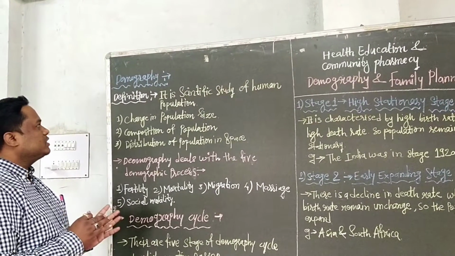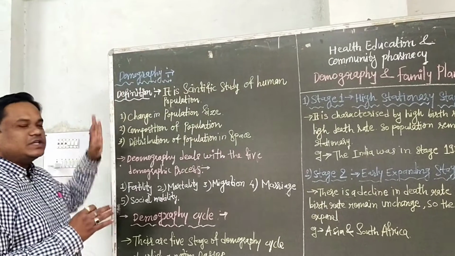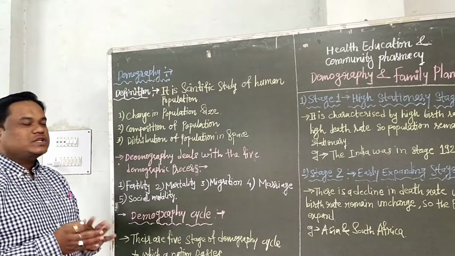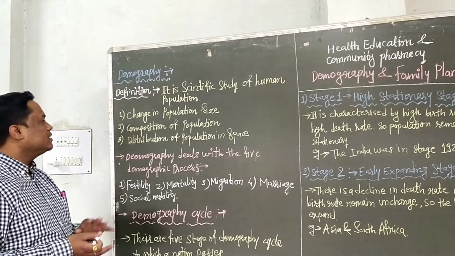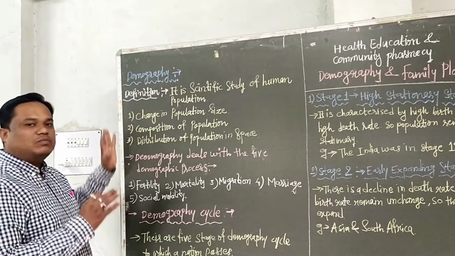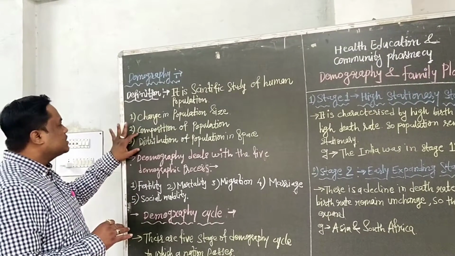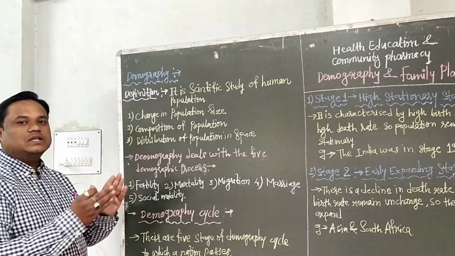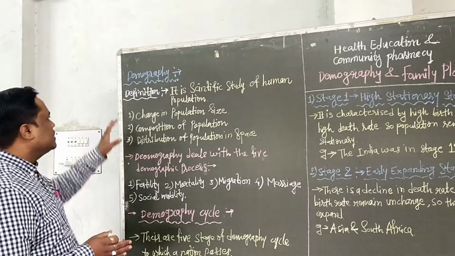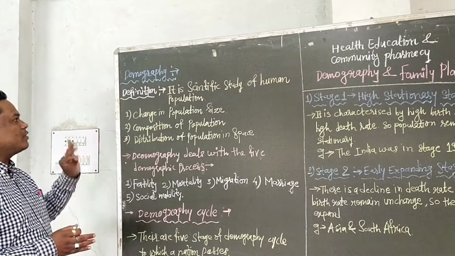In this population we have to see first the change in human population, meaning the birth rate and the death rate, then second the composition of population, and third the distribution of population in space. This is the definition of demography.